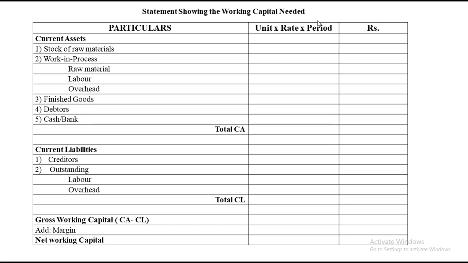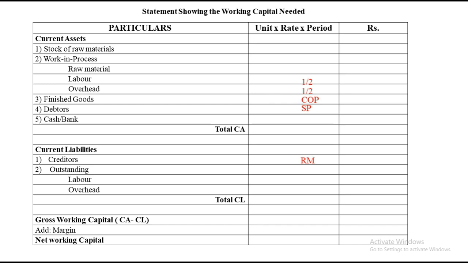Now, I want everyone to note down this particular format. And one more very important thing after noting the format: some rules. For work in process, labor and overhead, whatever answer you get, we'll have to take half of that because the work is still not done. So labor and overhead under work in process will always be half. For finished goods, the rate will always be taken as the cost of production rate. For debtors, it will always be taken as the selling price rate, and for creditors, it will always be taken as the raw material rate. So these are the 3 to 4 simple rules that you'll have to remember.